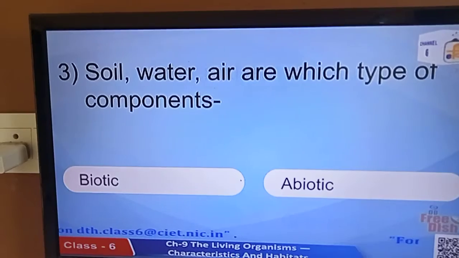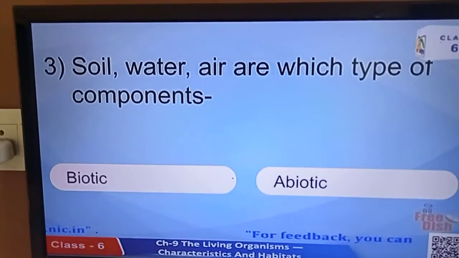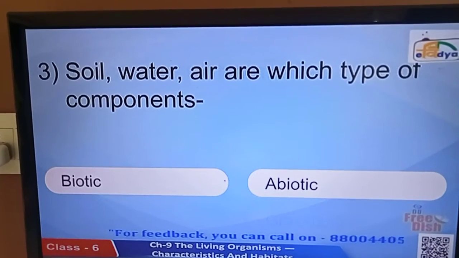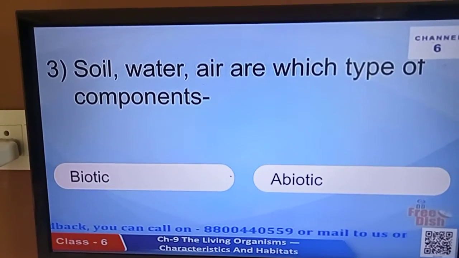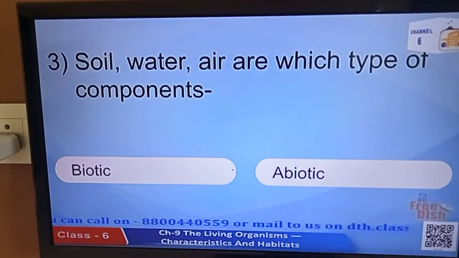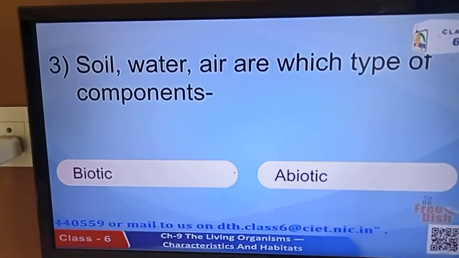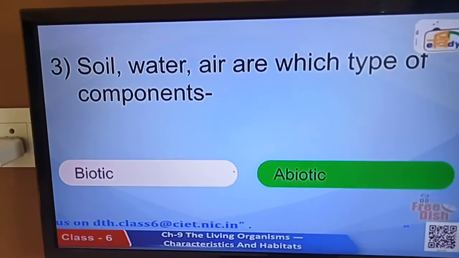Question number 3. Soil, water and air are which type of components? Biotic or abiotic? Yes, soil, water, air, light, temperature, all these are abiotic components of an environment.